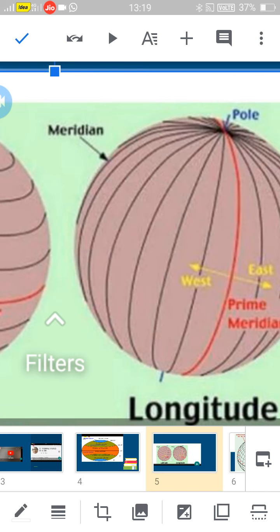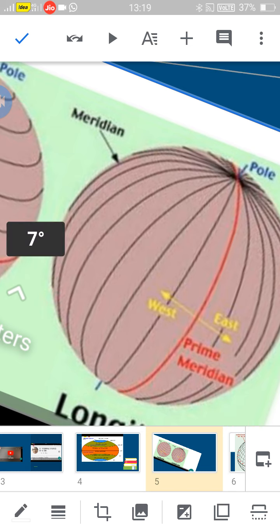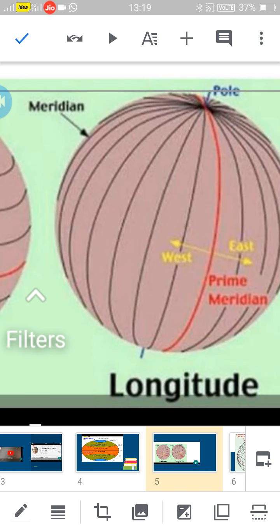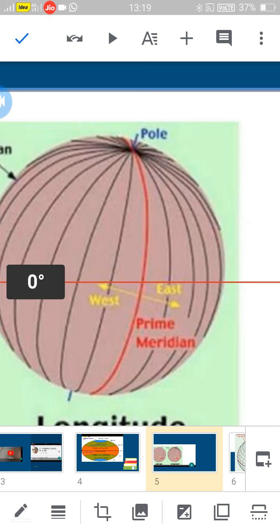Next, let's go to longitudes. These are the longitudes which connect the poles, North Pole to South Pole. You can observe here, the longitudes connect the North Pole to the South Pole, so they meet at the poles. Here, this red colored one is the prime meridian. Prime meridian is nothing but 0 degree longitude.